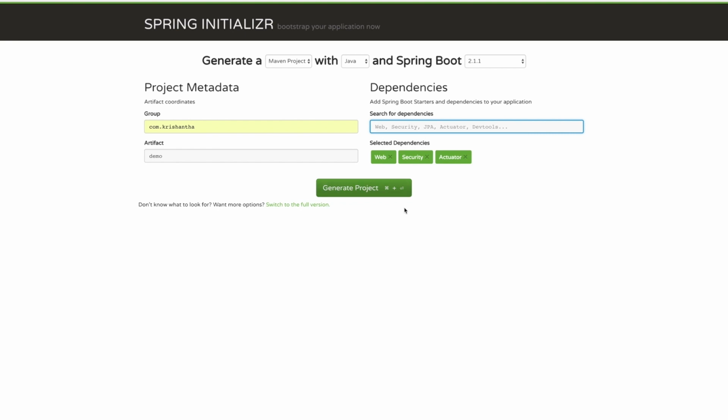Then you can generate the project. When you generate the project, it will download your zip file. Then you can go to whatever favorite IDE you want to use, import this project, and work from there, right? That makes your life easy. However, since I'm using IntelliJ IDEA, it already has built-in Spring support if you're using the Ultimate Edition, okay?